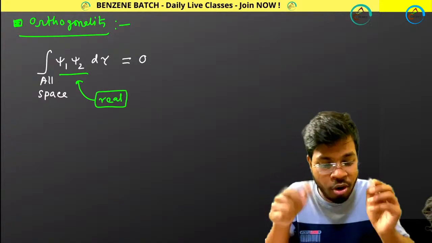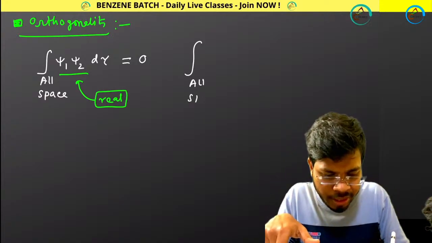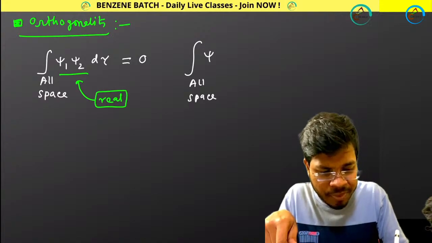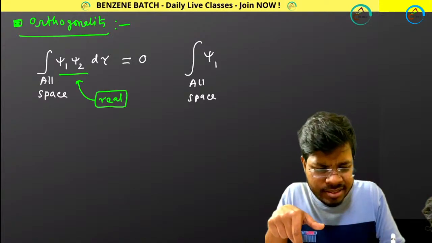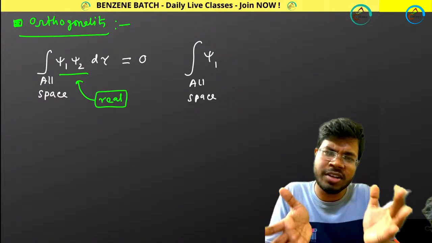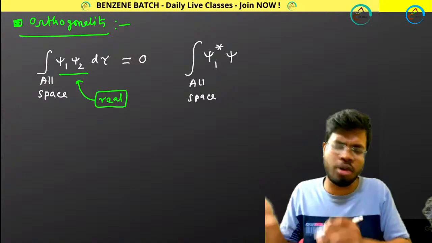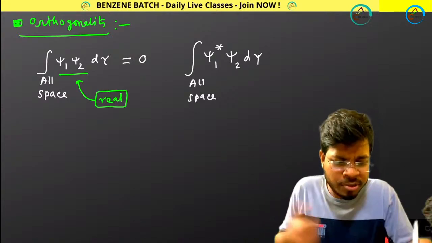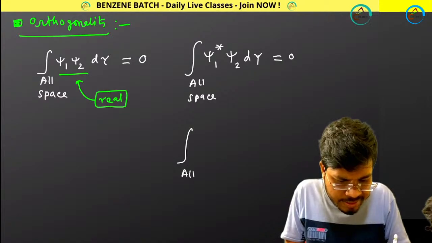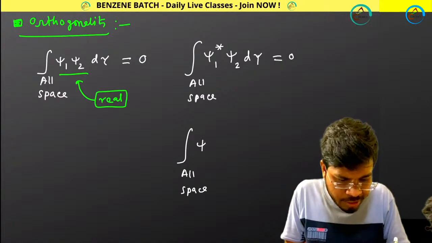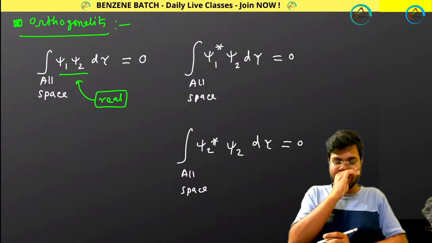But if they are not real, what condition will they satisfy then? You already understood this, simple. If they are not real, just take one wave function's complex conjugate, like psi1 star, and the other one normal psi2, or the opposite one, that will be 0. Or simply all space psi2 star psi1 d tau equals 0.